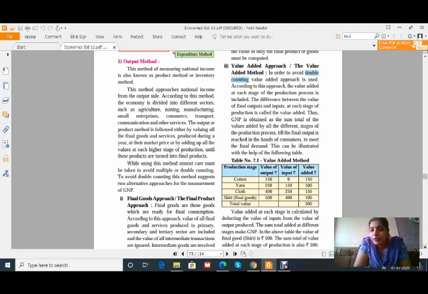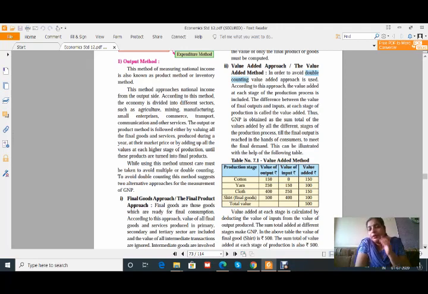Value of output in rupees, value of input in rupees, and value added. Okay, when the cotton is in the raw form, it is having the value of 150. Input is not there, directly we have to take the final goods, that is the cotton. After that, from cotton we make a yarn, and the cost of yarn is 250. Here the value of input is 150, so we have to take the difference.